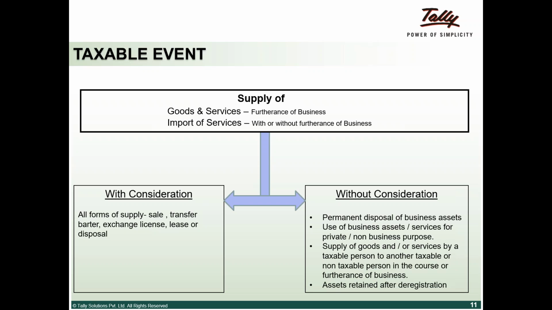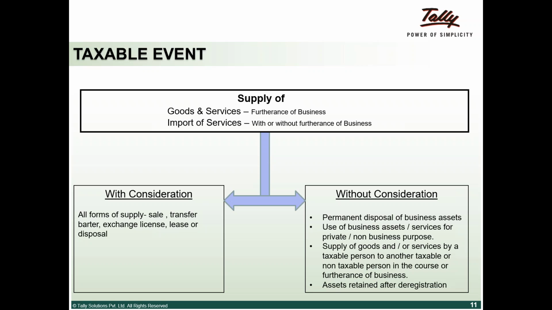Now I'll just explain to you. There is a supply which is required. Supply of goods or services is very much required to make a taxable event. The second leg of the transaction says that it should be supply of goods or services for furtherance of business, that it is for the business purpose. From A to B, transfer of goods is for the business purpose.